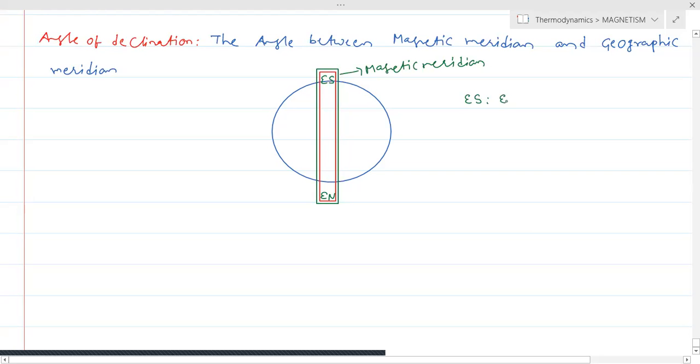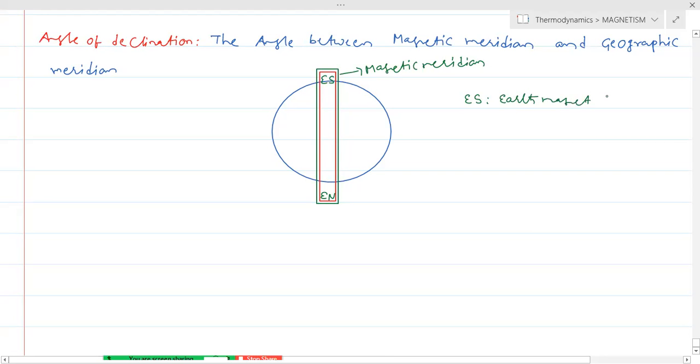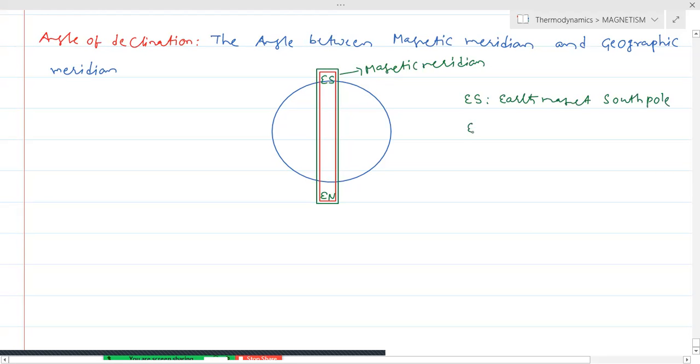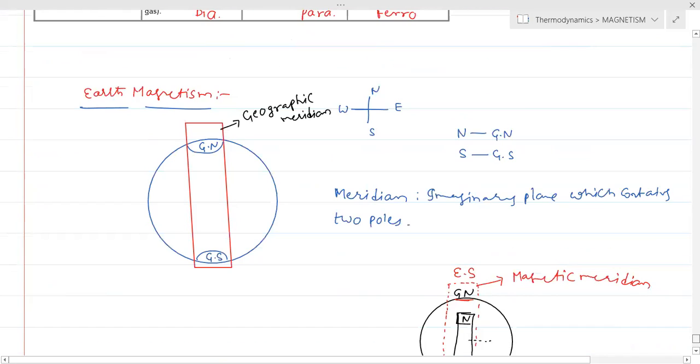Es means earth magnet south pole, and En means earth north pole, earth magnet north pole. And also we have taken this position as nothing but geographic north and this position as nothing but geographic south.